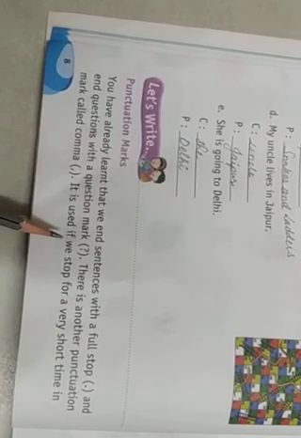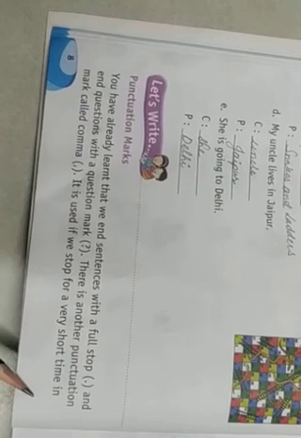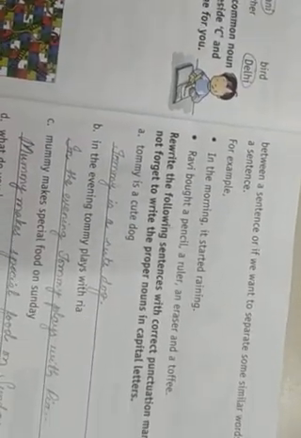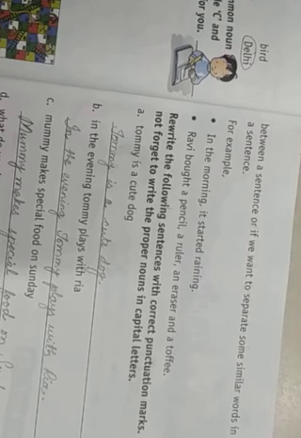It is used if we stop for a very short time in between a sentence, or if we want to separate some similar words in a sentence.